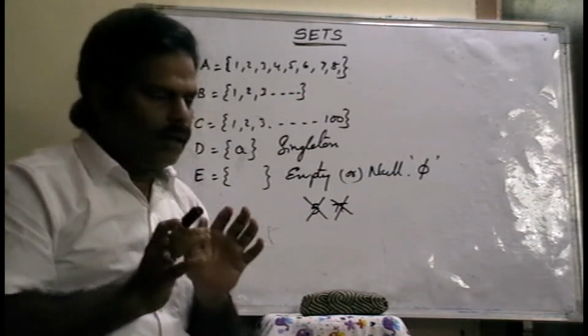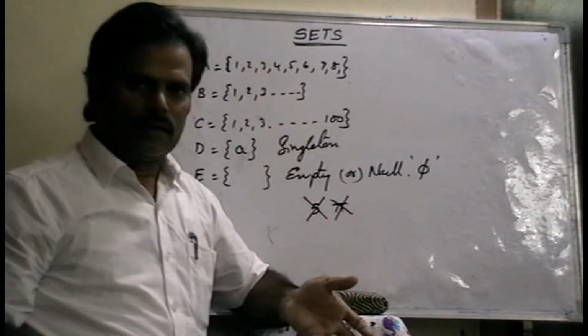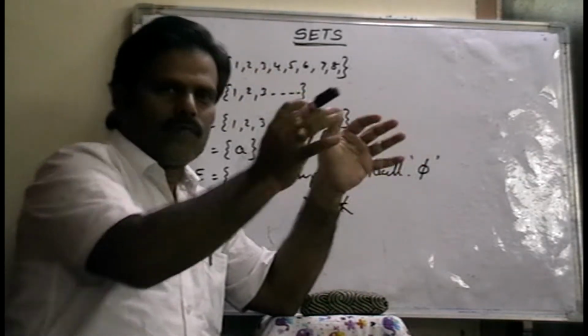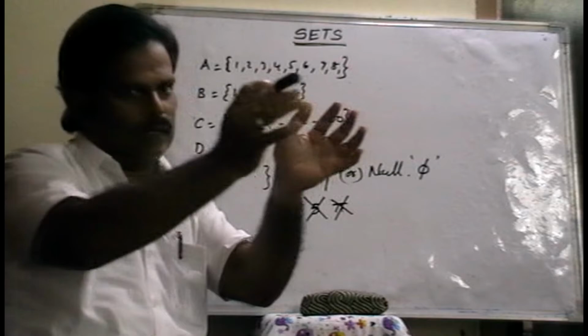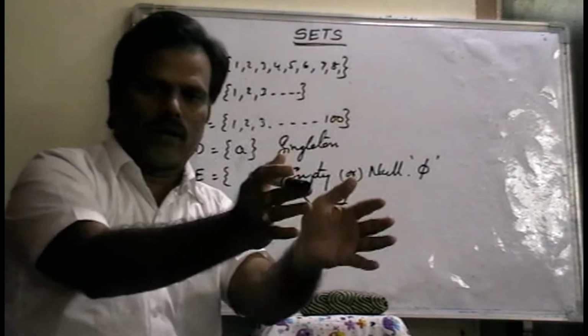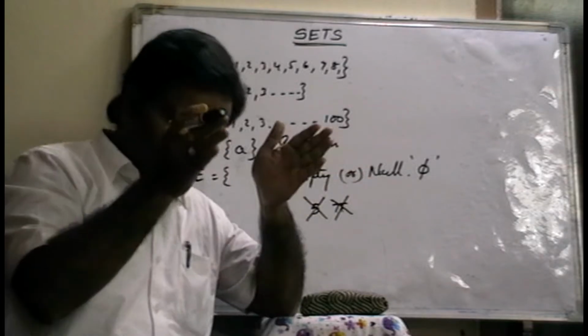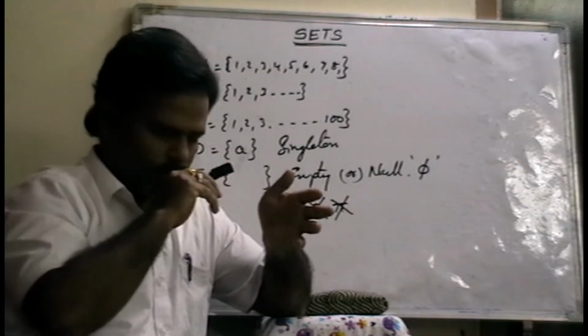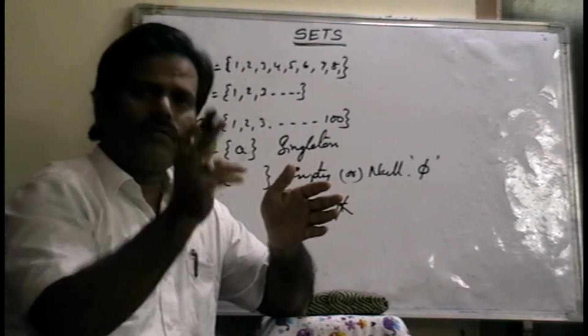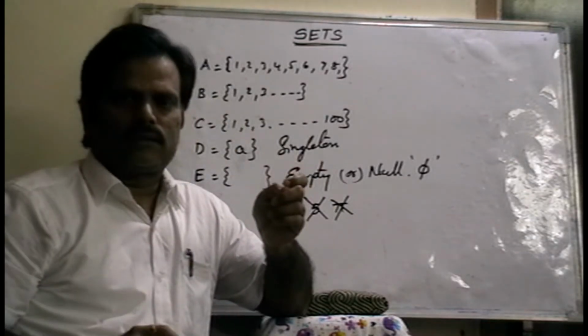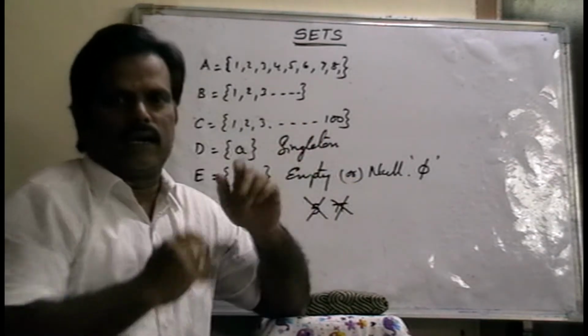Suppose all the students are there. From all the students we can separate the 10th class students. Now this set is called the 10th class students set. So 10th class students means what? In that set, each and every element belongs to the 10th class.